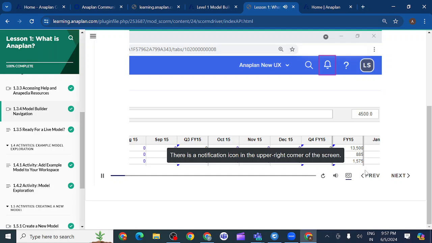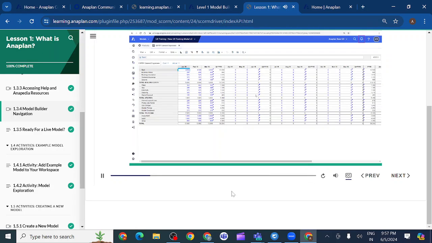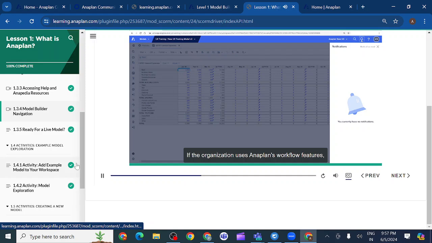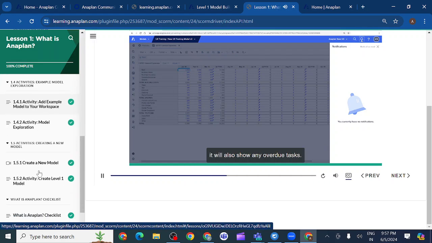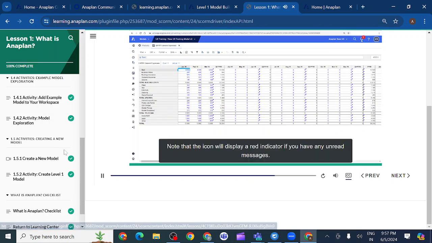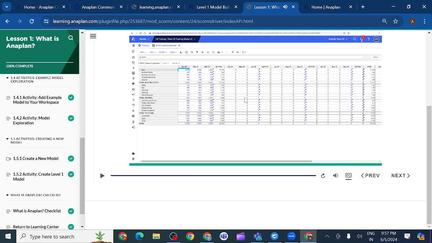There is a notification icon in the upper right corner of the screen. Click this icon to display system messages. If the organization uses Anaplan's workflow features, it will also show any overdue tasks. Note that the icon will display a red indicator if you have any unread messages. We already saw this yesterday. If I click here, I will get the Anapedia option, and we can search different models here. So this is a navigation option we have.